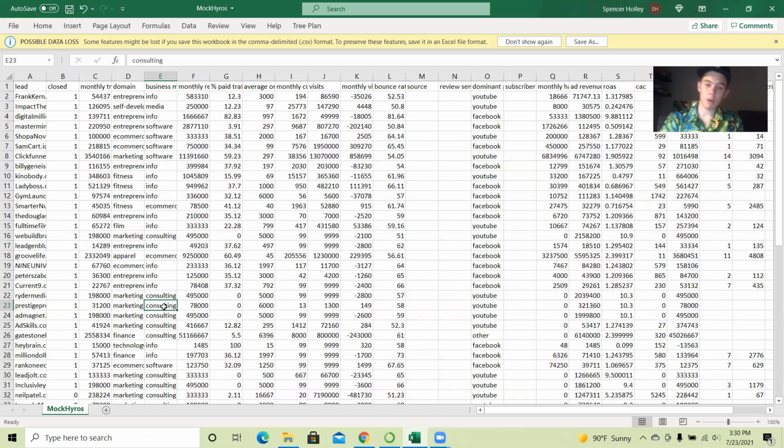Most of these other companies are buying this software with the intent of their marketing team using it. But these marketing consulting firms, marketing is what they do. The marketing they're tracking and optimizing is for other brands, other companies, not their own marketing.